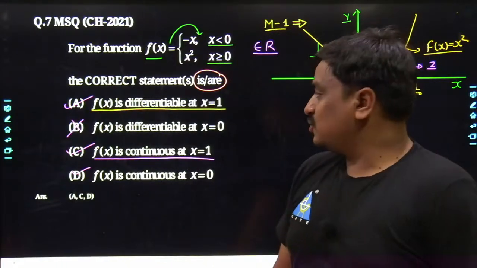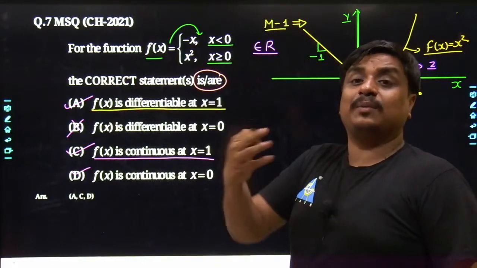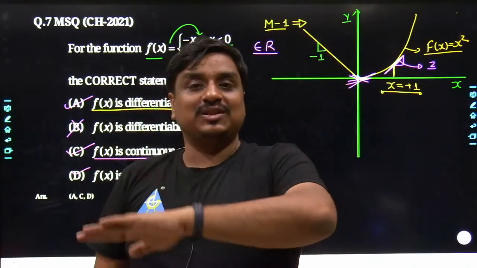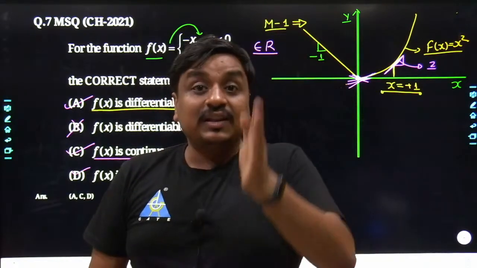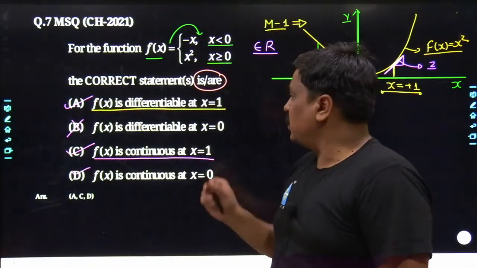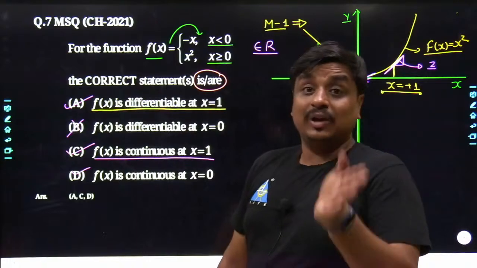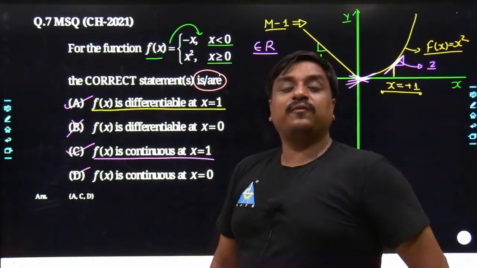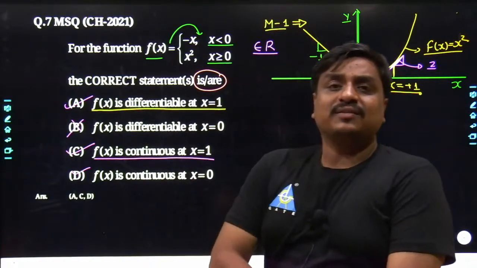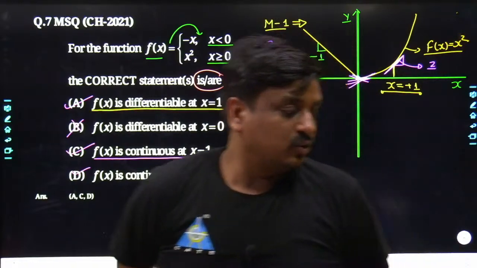Now if the student tries to calculate this answer with the manual method of mathematical calculation, where we used to have a calculation like f of c minus h when h is tending towards 0, f of c, then f of c plus h, I would be taking two different test points. The first test point would be at x equals 1, the second at x equals 0. That is for the continuity test. And if you had to perform the differentiability test at x equals 1 as well as x equals 0, you would be spending a hell of a lot of time. So I would request each one of you